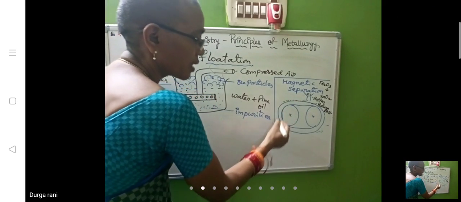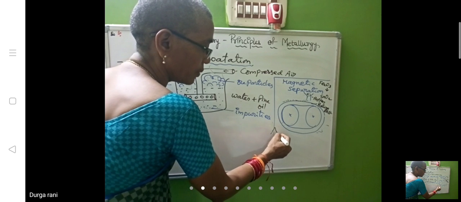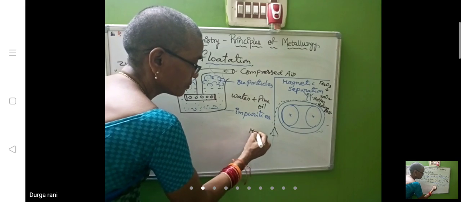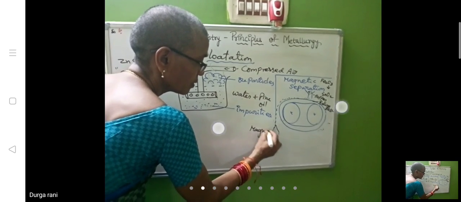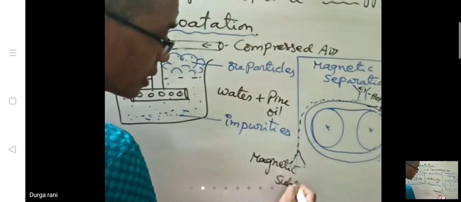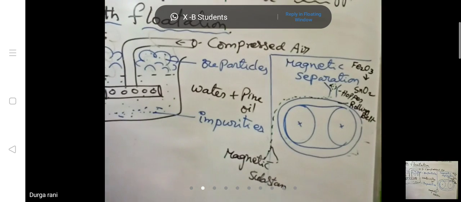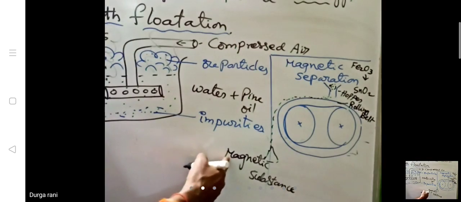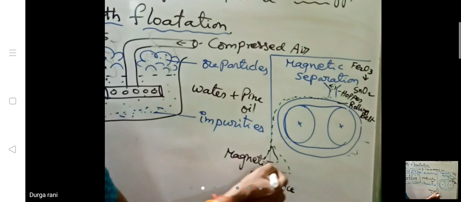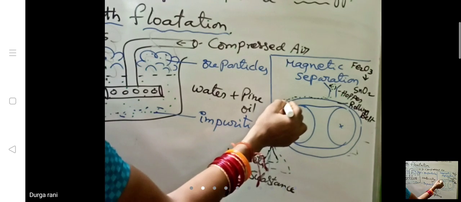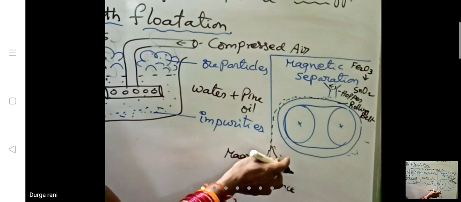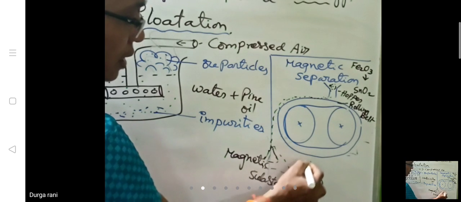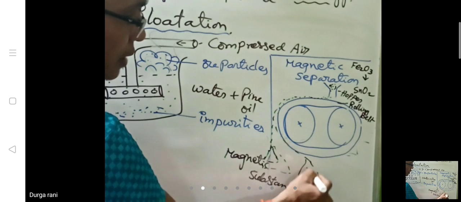When they come here, you find there is a big heap of magnetic substance. Magnetic substance means Fe2O3 particles, they will fall here, and impurities fall in the other heap.